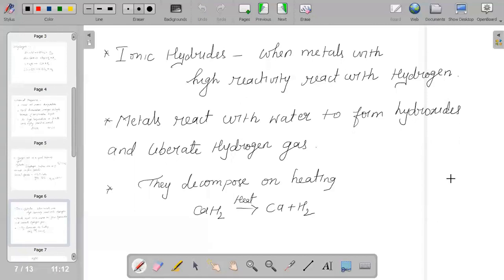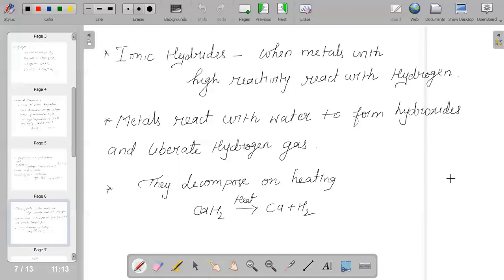So there are many properties which are being used. What are the basic uses of dihydrogen? It is used as a rocket fuel because it has a very high calorific value, and it helps in the synthesis of ammonia, nitric acid, hydrochloric acid, and many more.